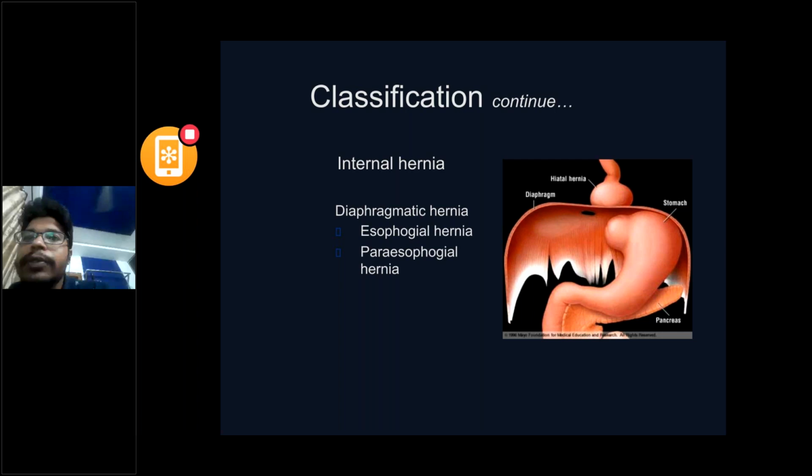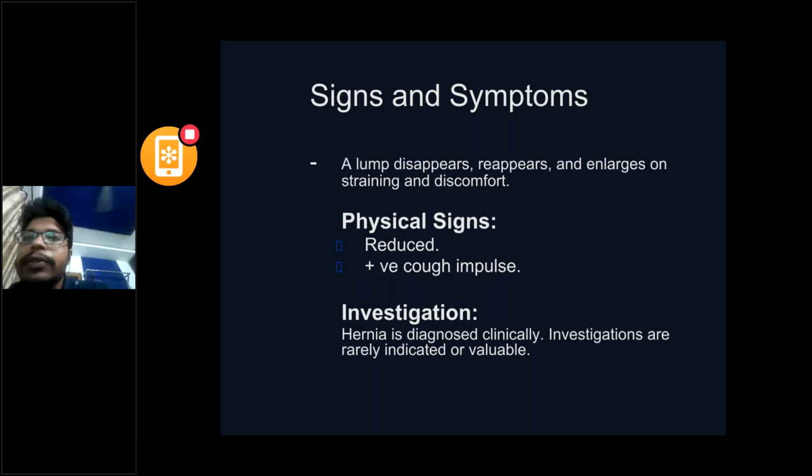And paraesophageal hernia is a type of hiatus hernia where the stomach herniates into the pleural cavity along with the esophagus. Signs and symptoms.